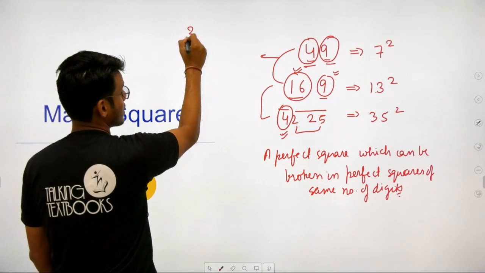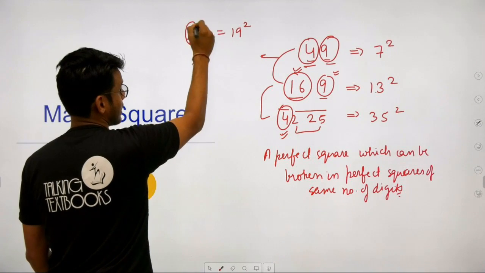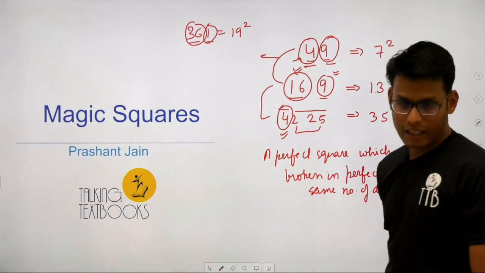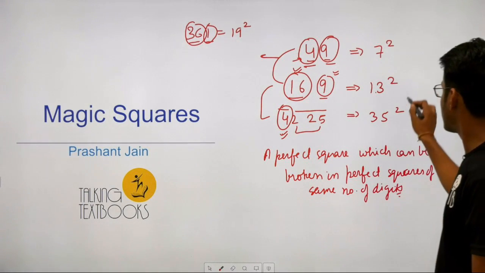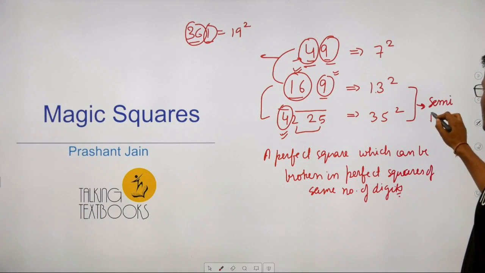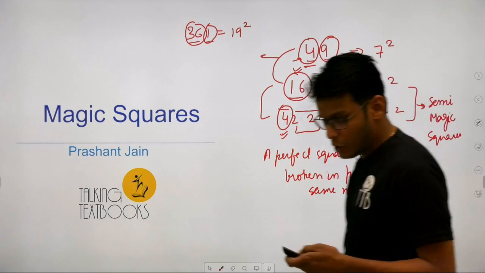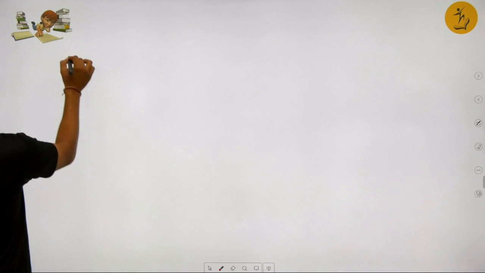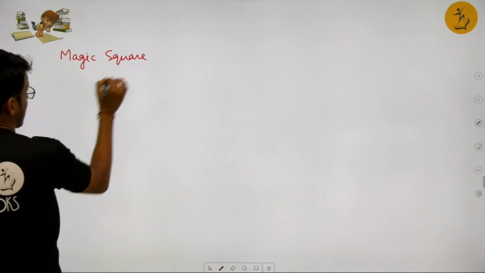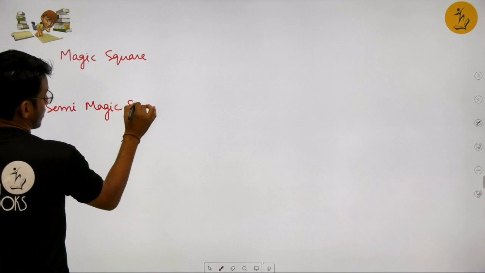Now let's see this one, 361. This is also a perfect square of a prime number, but then again it has a different number of digits. So let us focus on 49, right? And let's call the others semi magic squares, right? They are also magic squares but not completely magic, right? So there are two definitions: magic square and semi magic square, right?